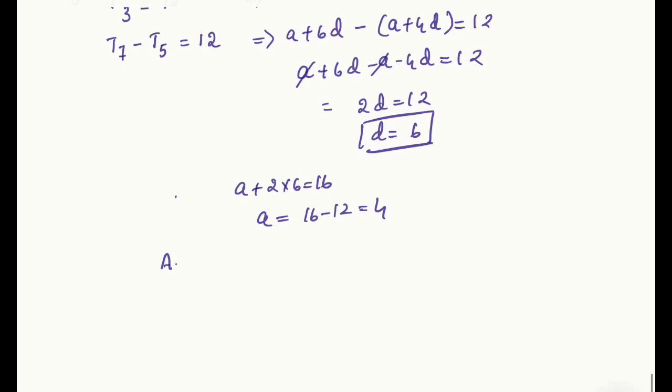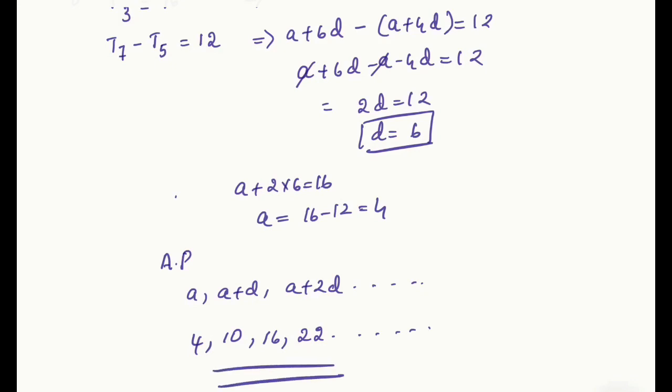So what is the AP? AP will be A, A plus D, A plus 2D, it goes like that, right? So first term is 4, next term is 4 plus 6, 10, 4 plus 2 times 6 will be equal to 16, 22, it goes like that. So this is the AP.